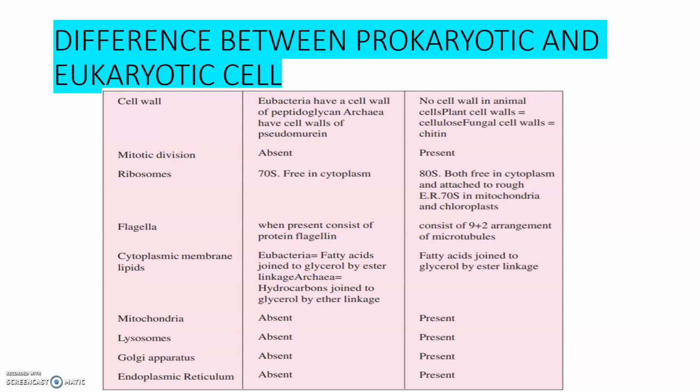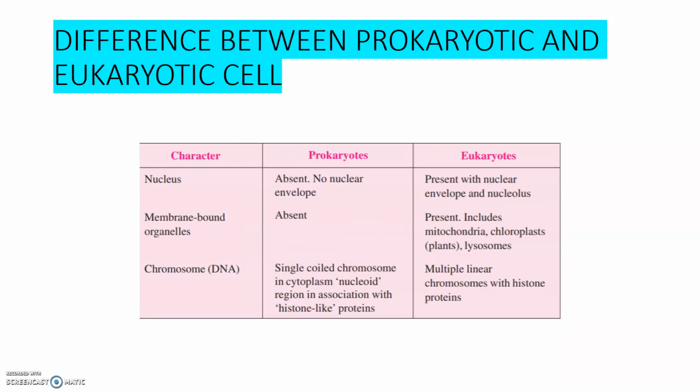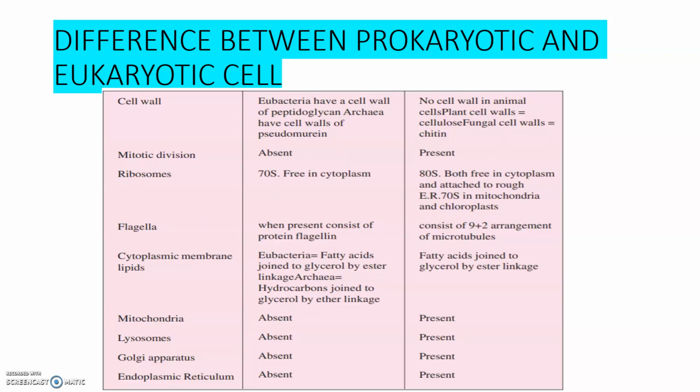Then, according to the cell wall, the eubacteria, that is prokaryotes, have a cell wall of peptidoglycan.